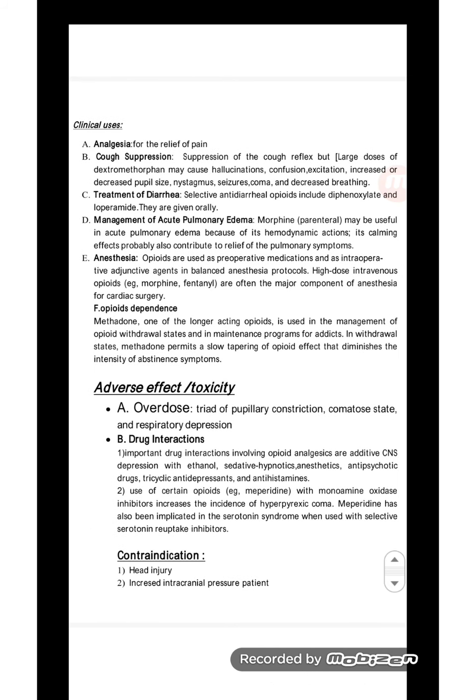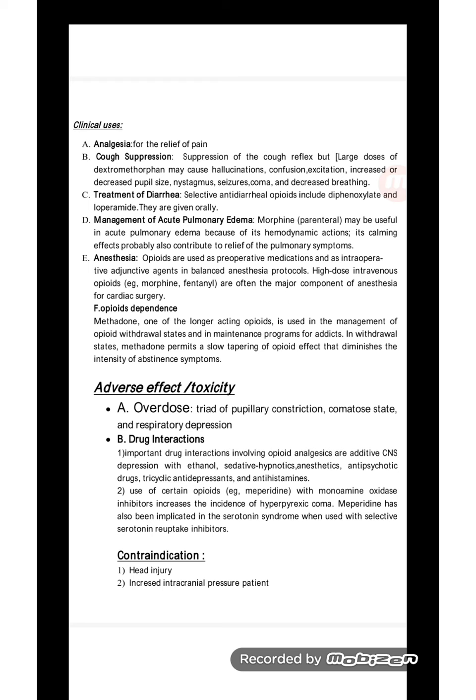Clinical uses: analgesia for the relief of pain. In extreme pain, we give morphine. Cough suppression of the cough reflex, but a large dose of dextromethorphan may cause hallucination, confusion, excitation, increased or decreased pupil size, nystagmus, seizure, coma, and decreased breathing. Treatment of diarrhea: selective antidiarrheal opioids including diphenoxylate and loperamide are given orally. As I have already said, it decreases the colonic transit time.